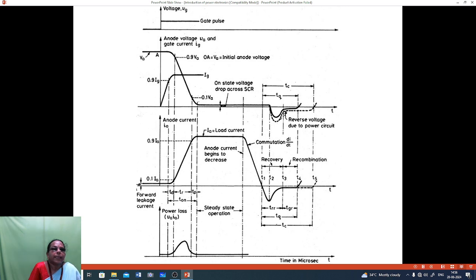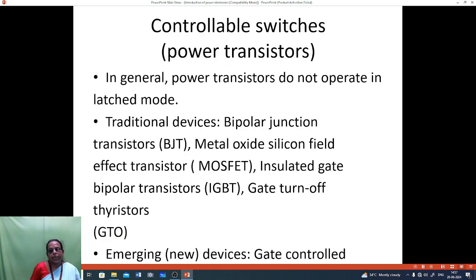Then the turn on and turn off process will be combined in this diagram. Gate pulse, anode and cathode voltage: this is the initial state anode voltage, the on state voltage drop across the SCR, then anode current begins to decrease, steady state operation. Up to this you have to see the power SCR.